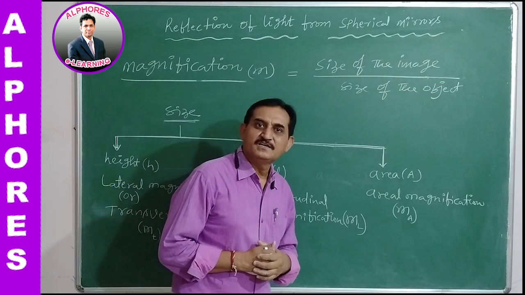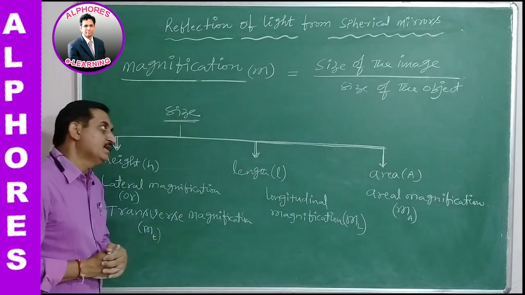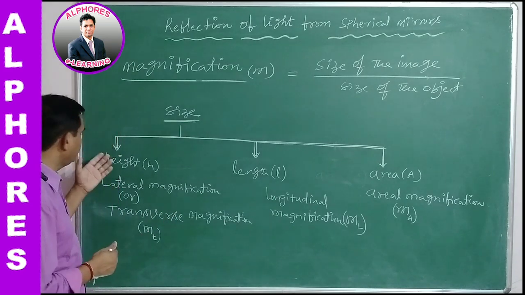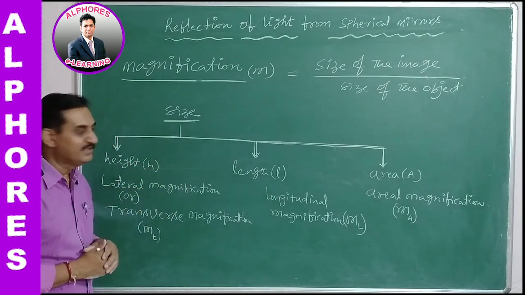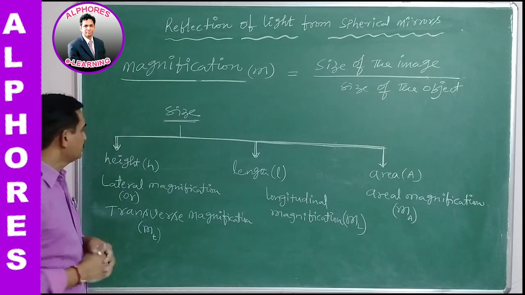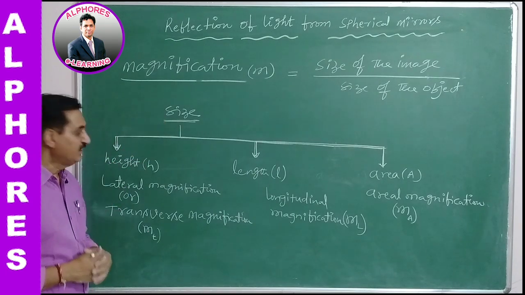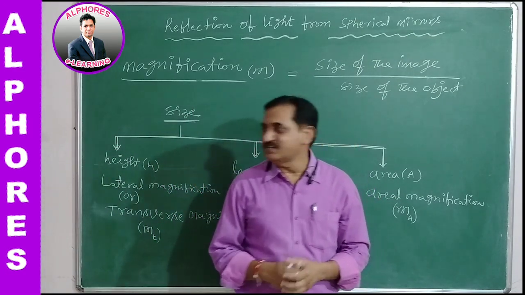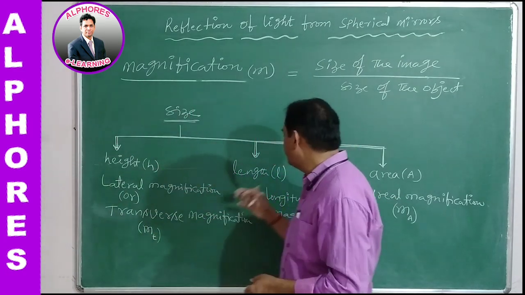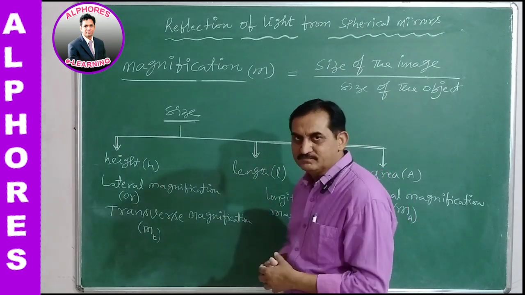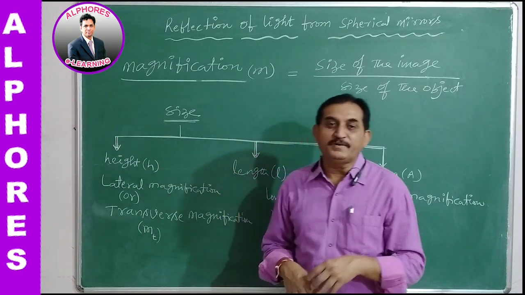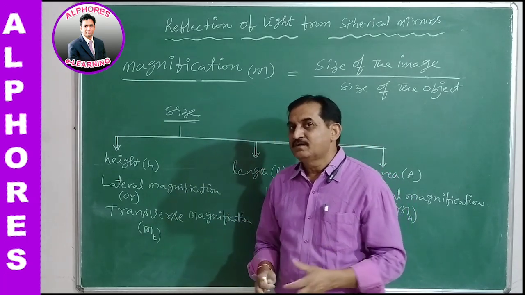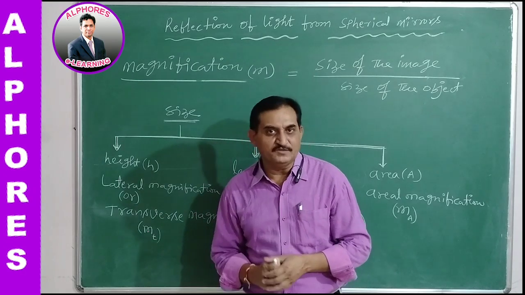Size of the image by size of the object. But here the size can be of any. Out of three varieties, the size can be of height, it can be of length, it can be of area. The size may be height, length, or area. Depending upon these kinds of size, we give a name for magnification.